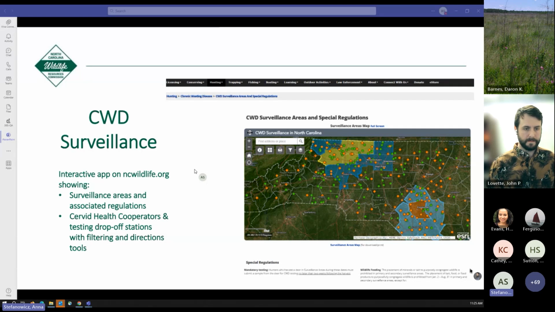These were then incorporated into an interactive application that is embedded on our website, and the public can easily access this information to determine where those surveillance areas are. And by clicking on them, they can see what the regulations are. The application also has built-in filters and driving directions to help them find specific locations in their areas.